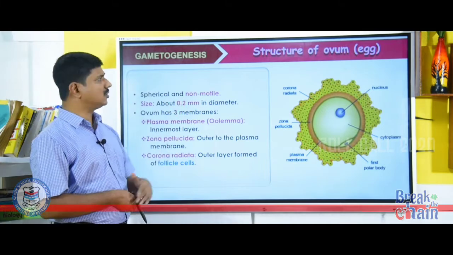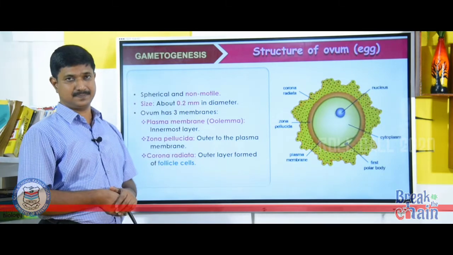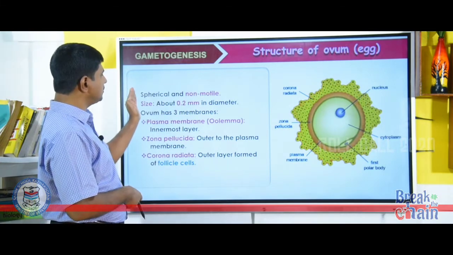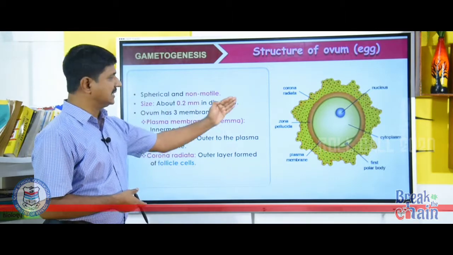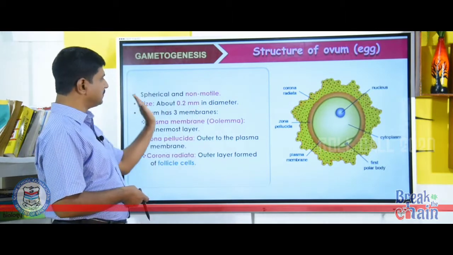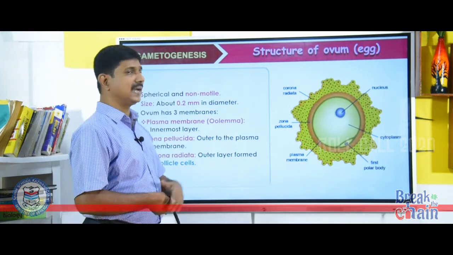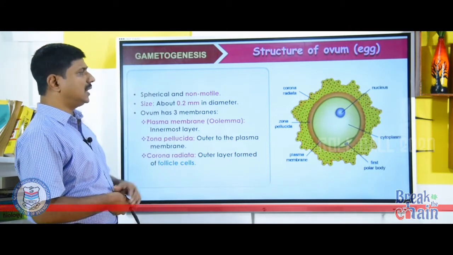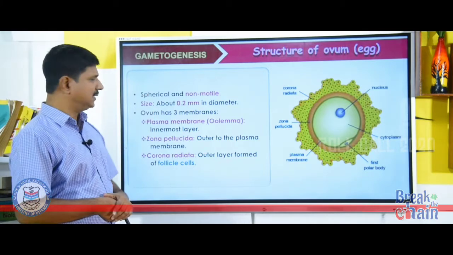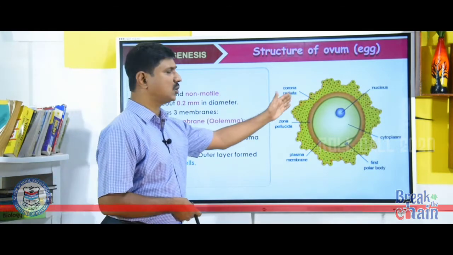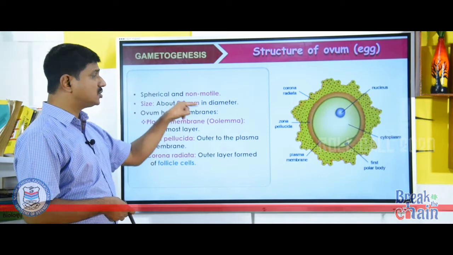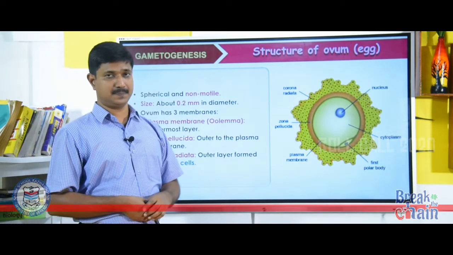See the structure of ovum or egg. It is spherical and non-motile. It is a single haploid cell, which is spherical and non-motile. Its size is about 0.2 mm in diameter. The ovum has three membranes mainly. The innermost membrane is called plasma membrane. The plasma membrane is also called the oolemma.